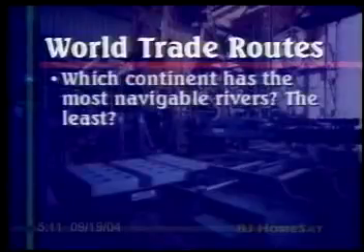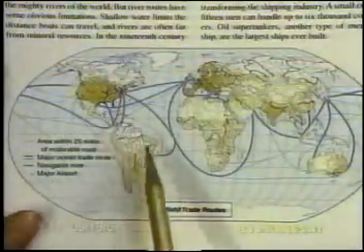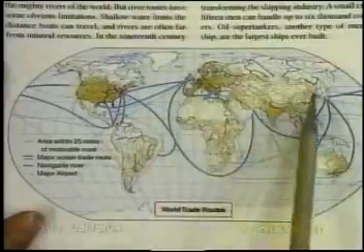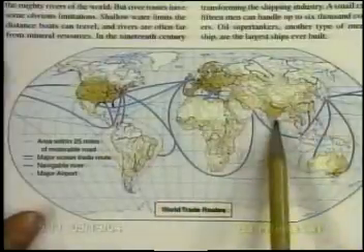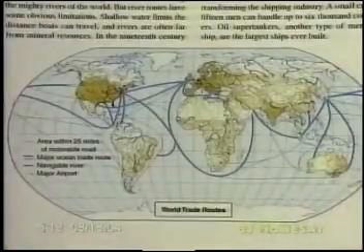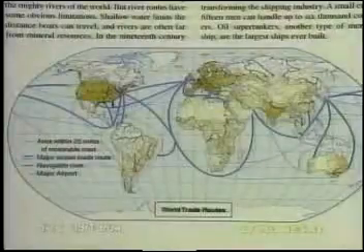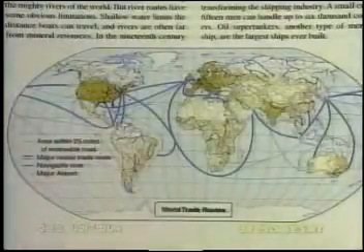Which continent has the most navigable rivers? The least, not including Antarctica, of course. Okay, you might have to do a little bit of counting, but look through, kind of count them up. Asia actually has the most navigable rivers, and Australia the least. What continent appears to have the most major airports? Okay, just look for the most red dots, and that's going to be North America.